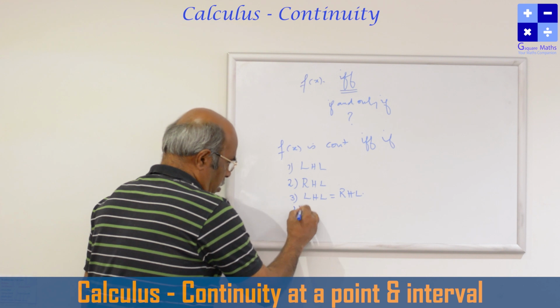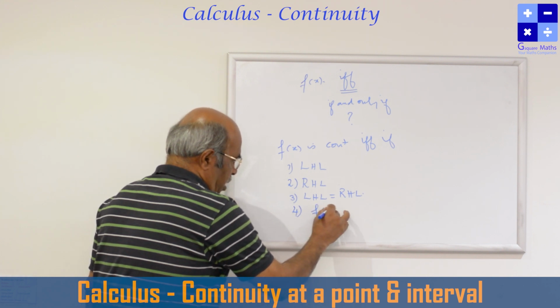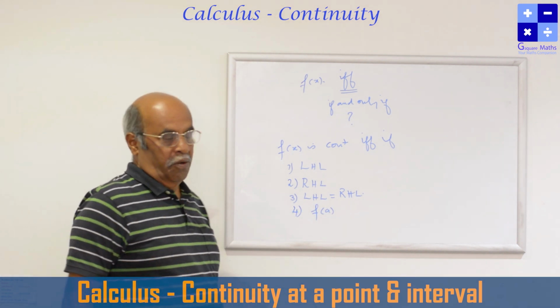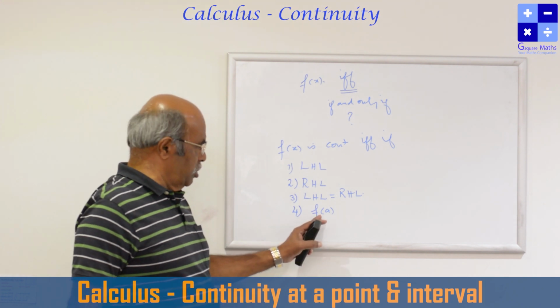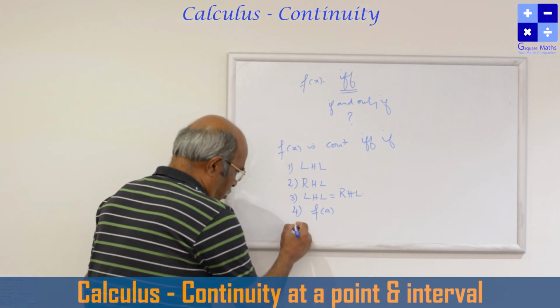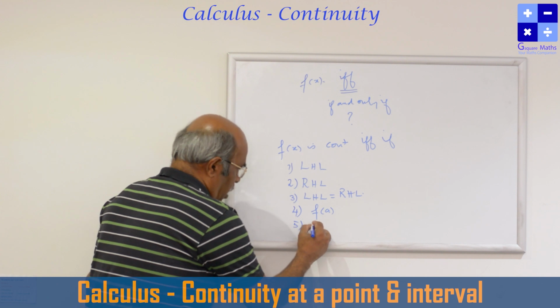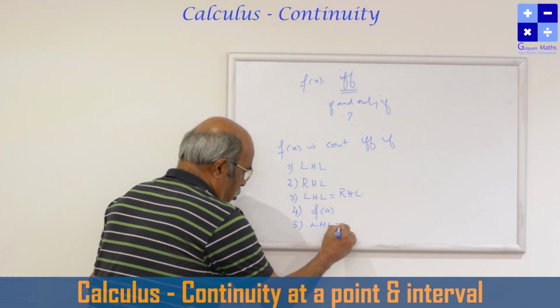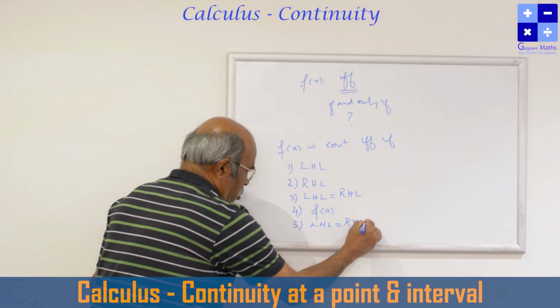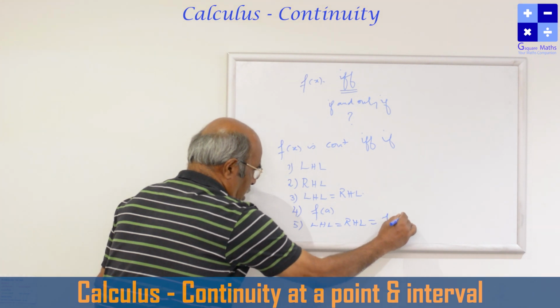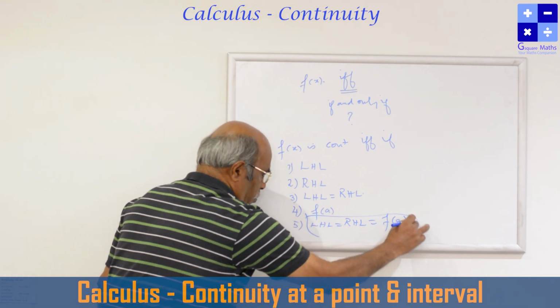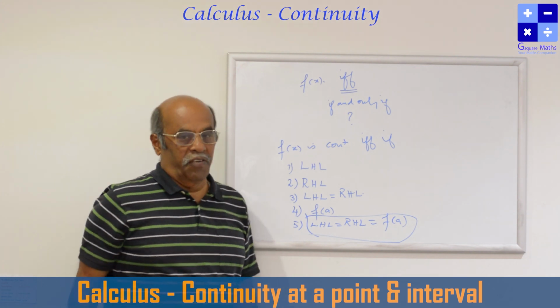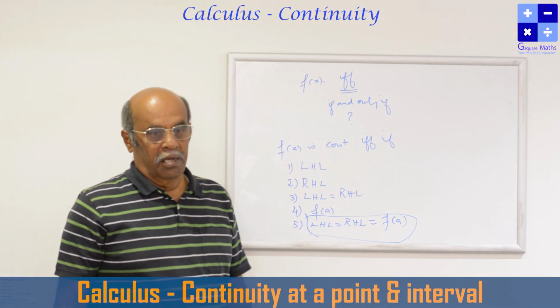Fourth, the functional value should be defined at the particular point. The functional value at the given point x equal to a should be defined. Fifth is very important: LHL should be equal to RHL should be equal to the functional value. If this is true, then we can say that the function is continuous at the point a.